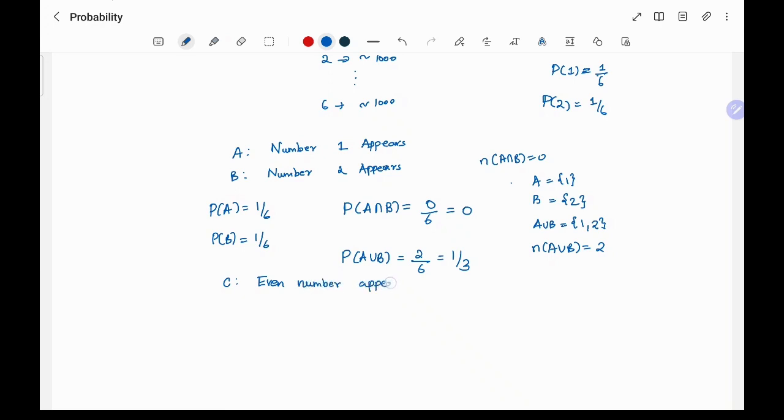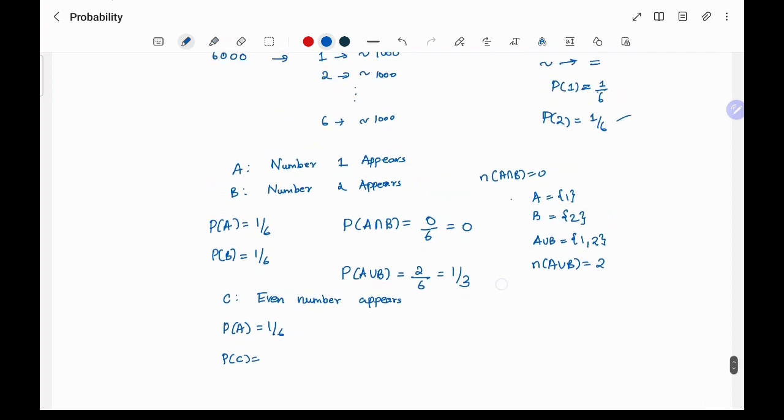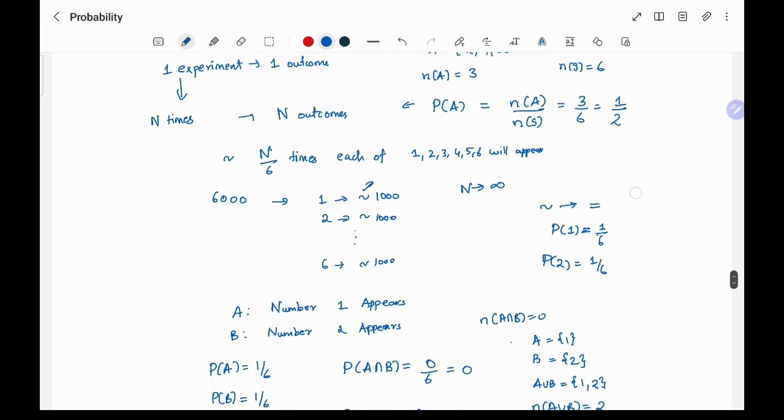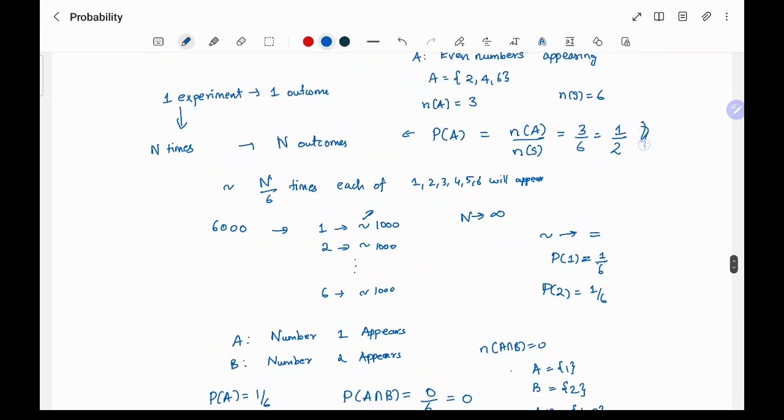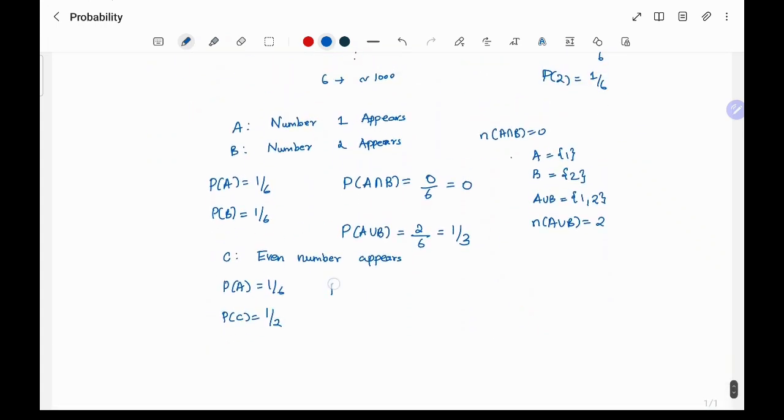so even number appears. Now P of A is still 1/6. P of C, we already found it, right? So it's 1/2 for even numbers. What about P of A intersection C? What does A intersection C contain?